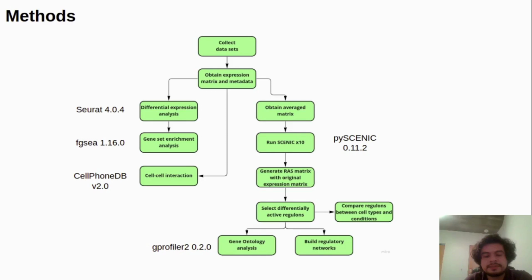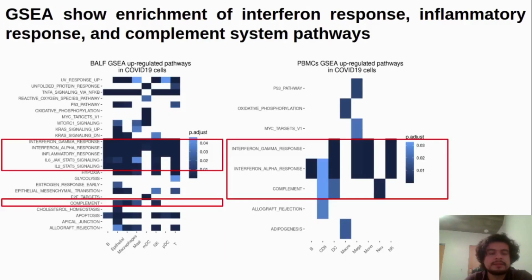And we performed gene ontology analysis using the differentially active regulons, and gene set enrichment analysis showed enrichment of interferon response, inflammatory response, and complement system pathways in both BALF and PBMCs. And we see that interferon response pathways are enriched in every cell type in both tissues.